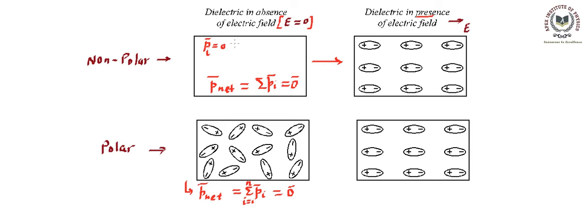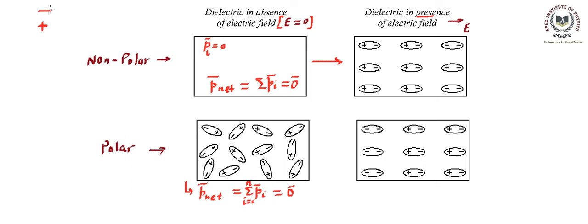How will the polarization take place? Think of non-polar molecules. You remember why the electric dipole moment was zero. It was zero because the positive charge center and the negative charge center were at the same location.